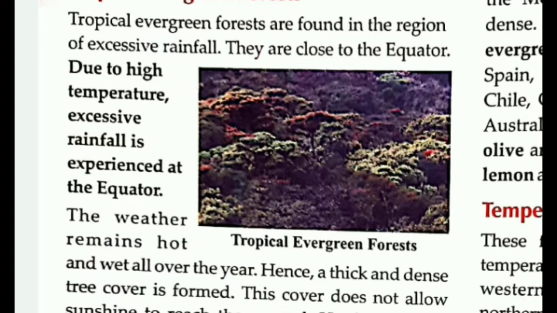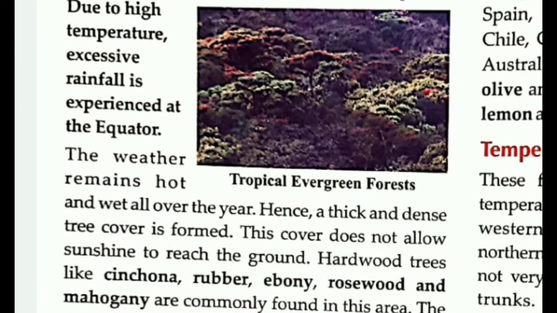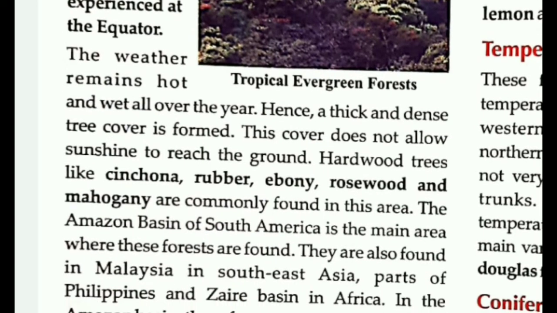This forest is located in the Amazon basin in South America, and these forests are also found in Malaysia, Southeast Asia, part of the Philippines, and the Zaire basin in Africa as well. In the Amazon basin, the forest is also known as selvas. So this is about the tropical forest.